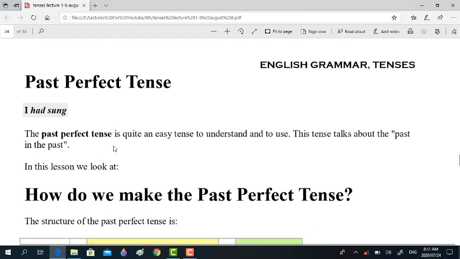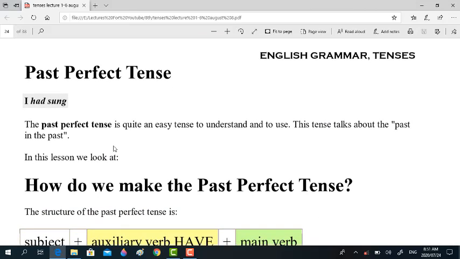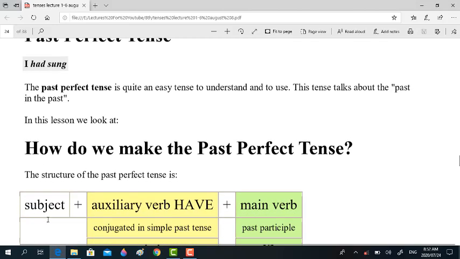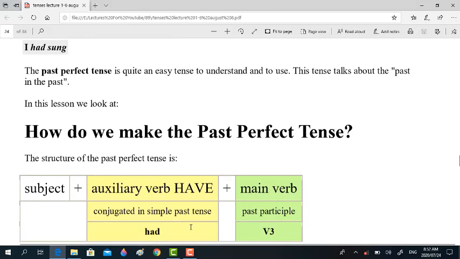Now we will begin a new topic, that is past perfect tense. Look at the example. I had sung. So the structure will be the subject, auxiliary verb have conjugated in the past tense, which becomes had, and then the main verb, that is the past participle form of the verb. You can also say it is the third form of the verb, right?